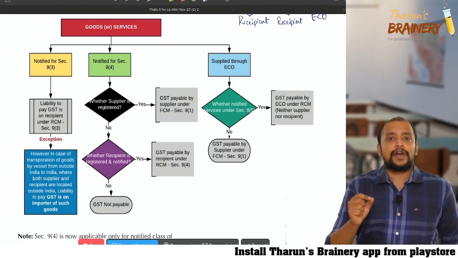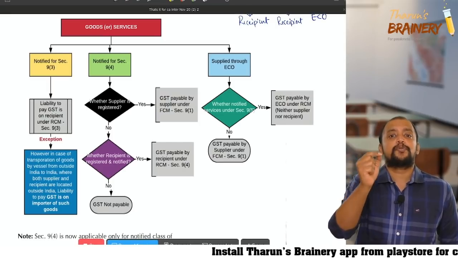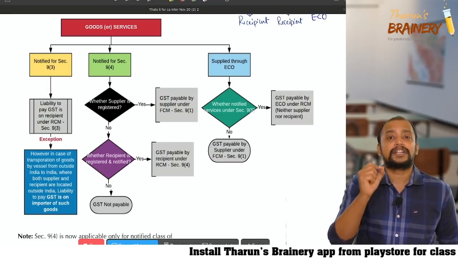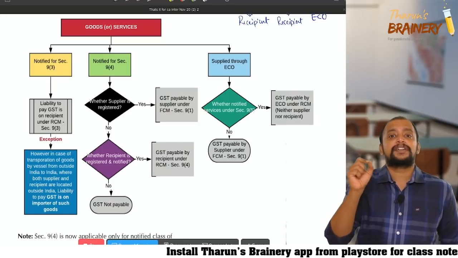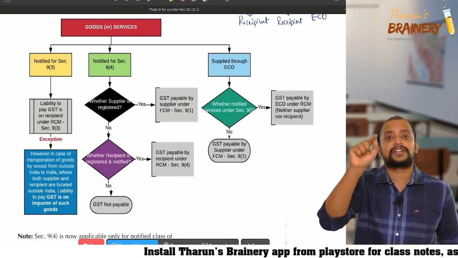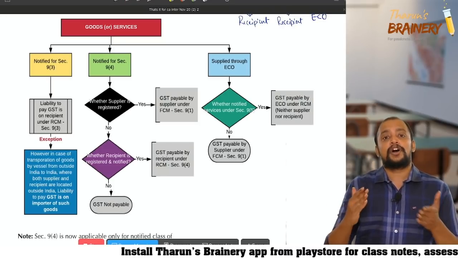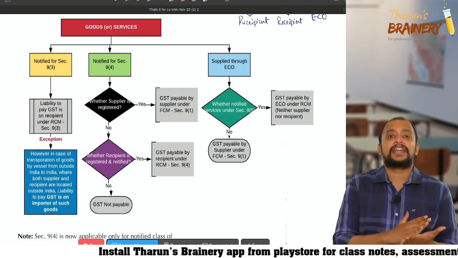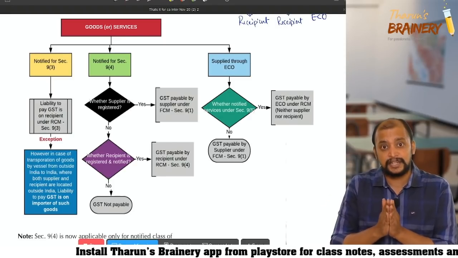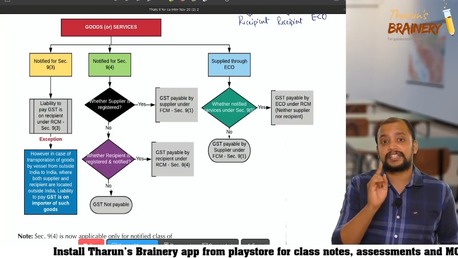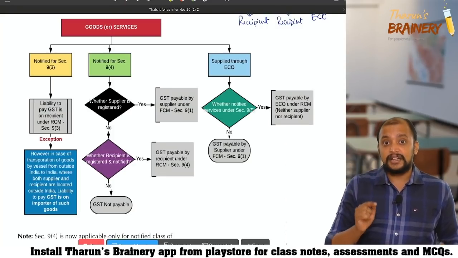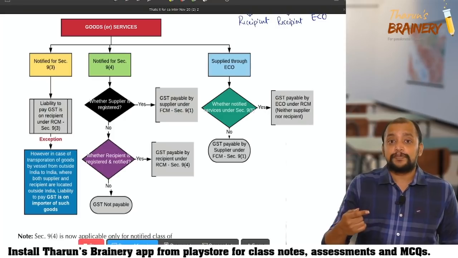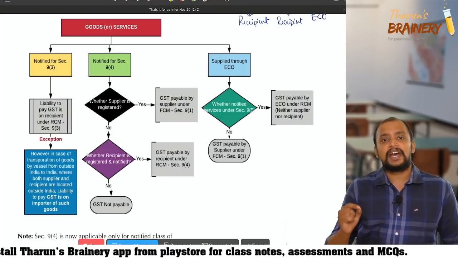Whatever queries you have, you can quickly post those queries. I'll have some water and come. Meanwhile, whatever queries you have related to 9 subsection 3 notified service, because once I complete it, we can happily proceed to the next. So whatever queries, but before asking, think and ask. Don't ask me to repeat. If you have a doubt, you ask me, I can tell.